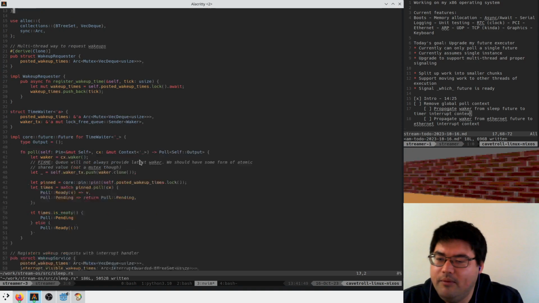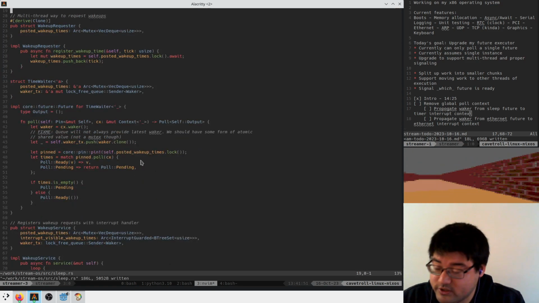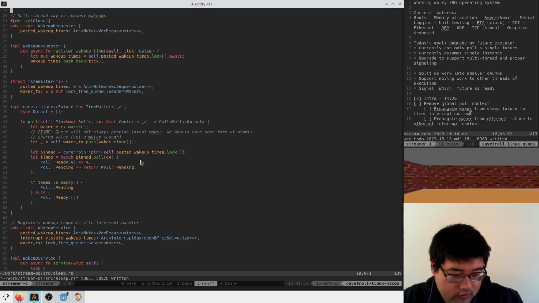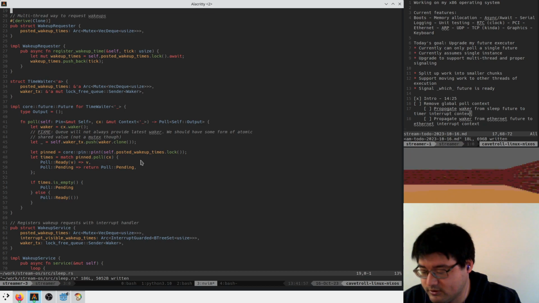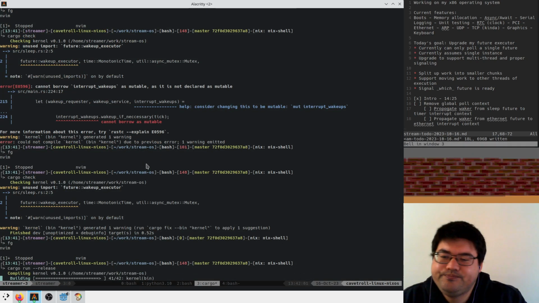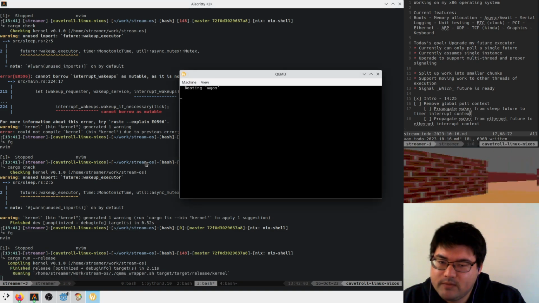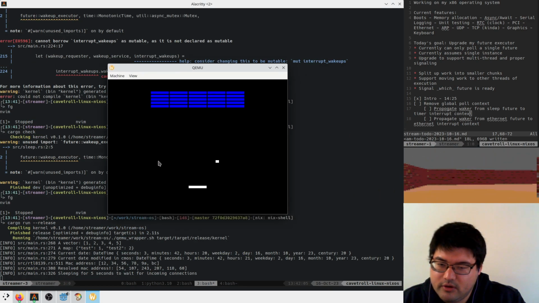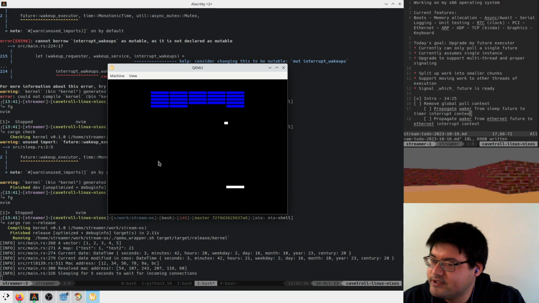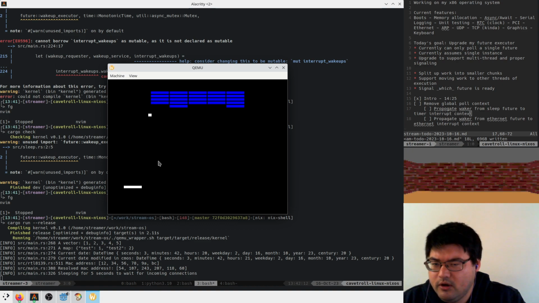Great. And so if our sleeps are working correctly, then we can be pretty sure that this is propagating as we expect. So let's cargo run release. And this is running as we expect. However, it's not really fair because somebody else could be waking us up.